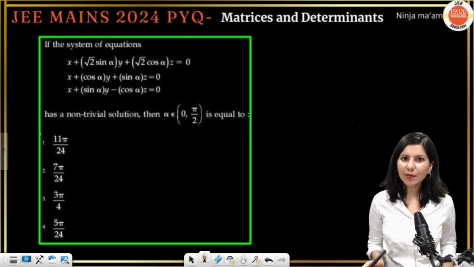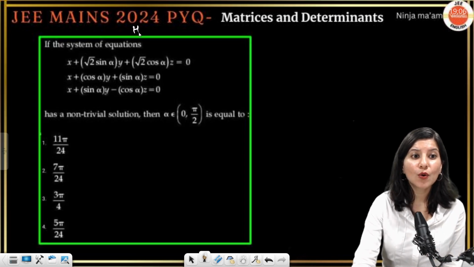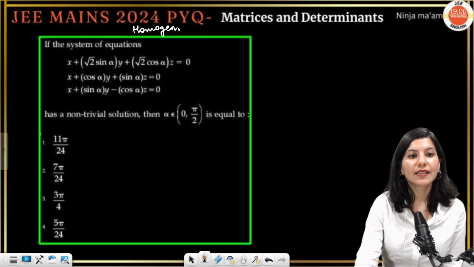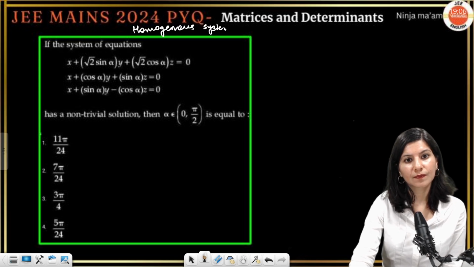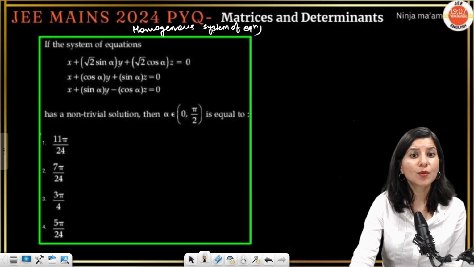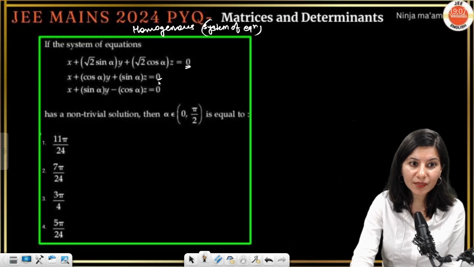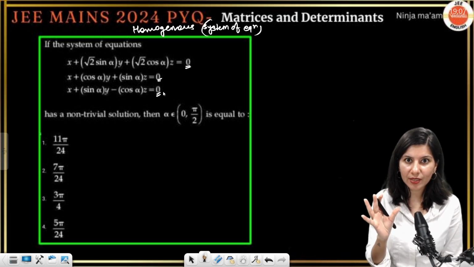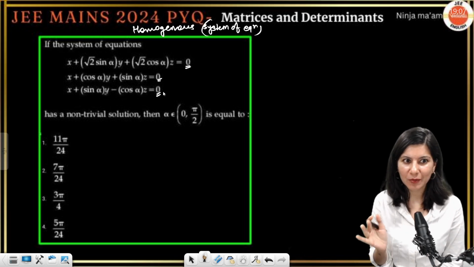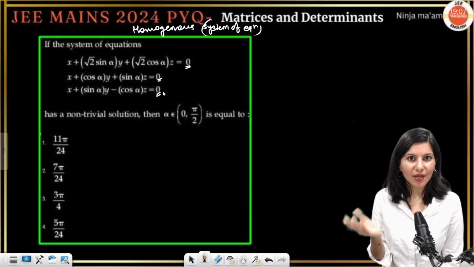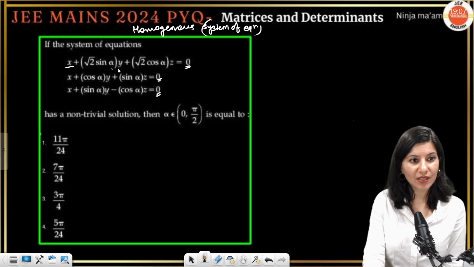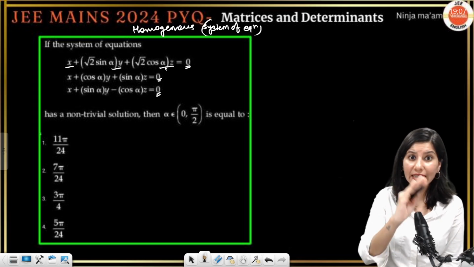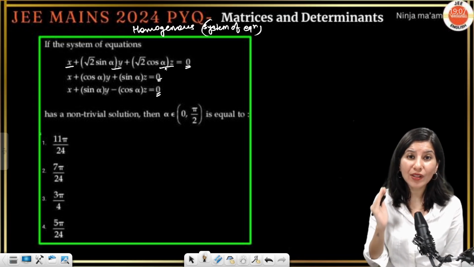Again, another similar type of question, but this is a homogeneous system of equations. What is homogeneous? Whenever you see the constant part 0, the proper constant part 0, not the right hand side, because they can give you right hand side 0, but still the constant part can be not 0. So just figure out, there is a term of x, a term of y, a term of z, and no constant term in all three equations.